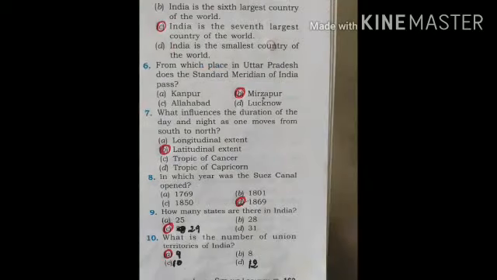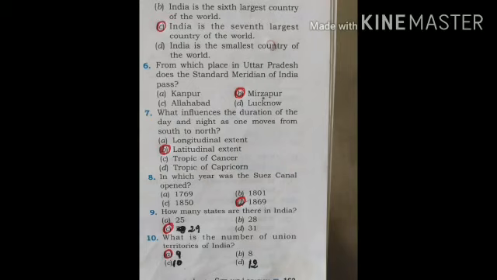Next, question number 5. Which of the following statements is correct? You have four statements given below. India is the 5th largest country of the world. India is the 6th largest country of the world. India is the 7th largest country of the world. India is the smallest country of the world. Correct option is C, India is the 7th largest country of the world.